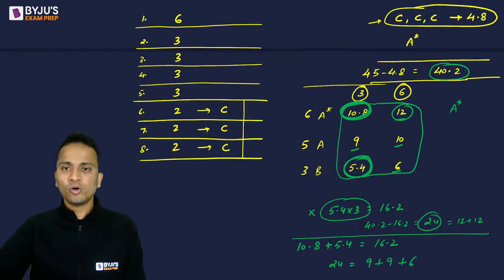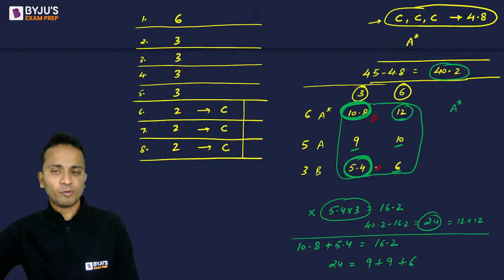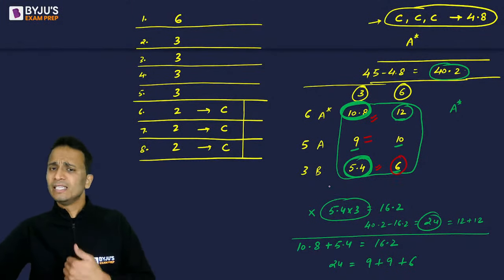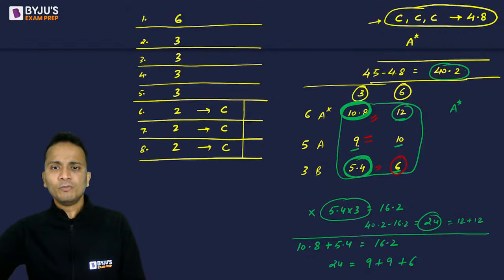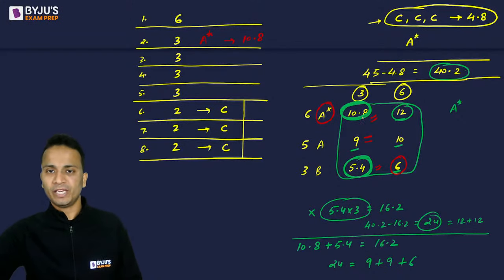All right. So I can say that one of the projects will be 10.8. One of the projects will be 5.4. There will be two projects for 9 and there will be one project for 6. Right? Number of employees clear here. Now, for rating A star, I will have 3 employees for which 10.8 lakhs of incentive will be given.